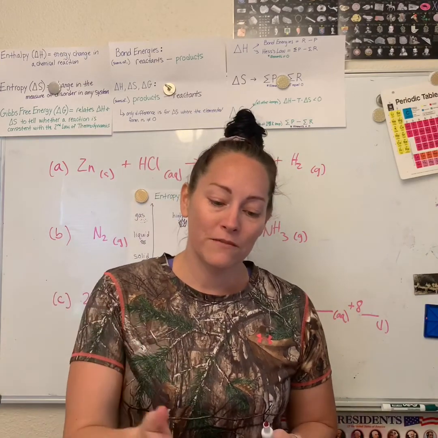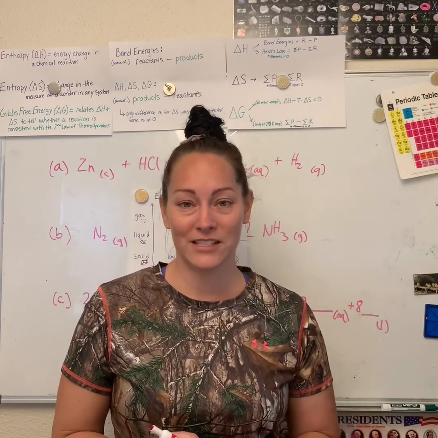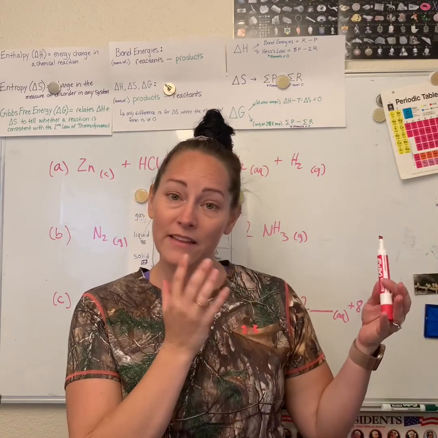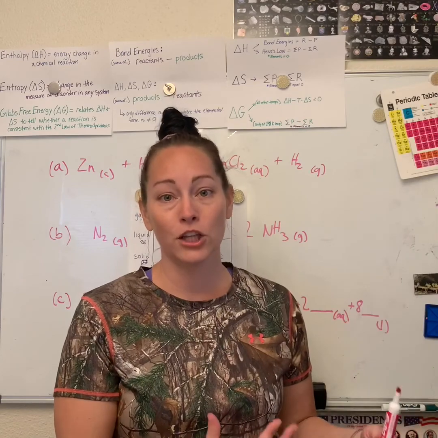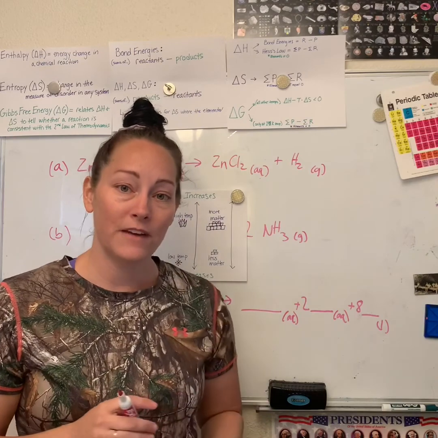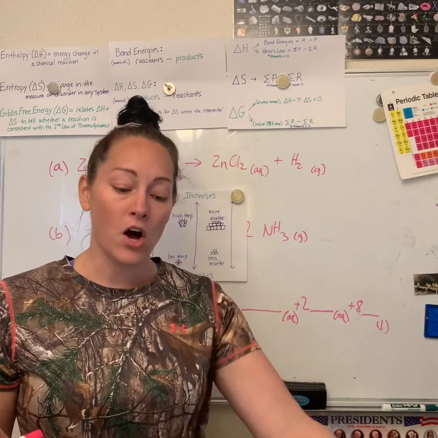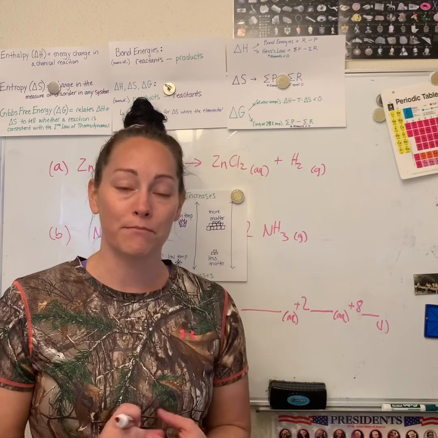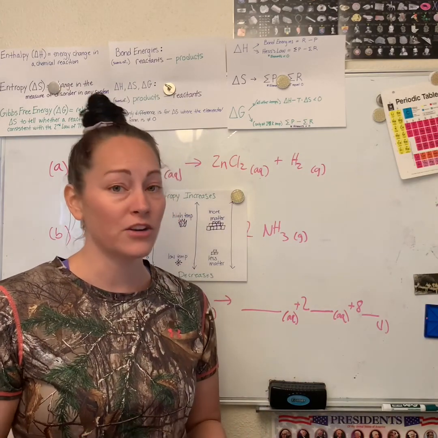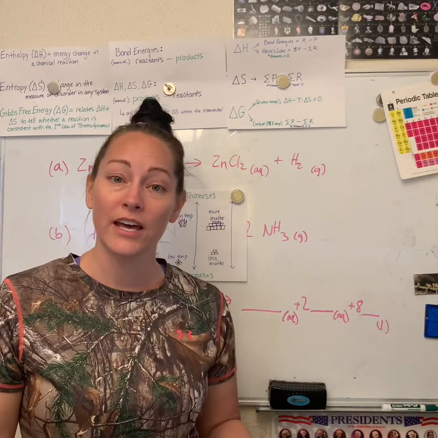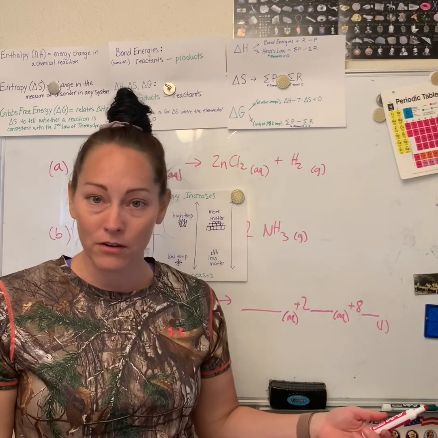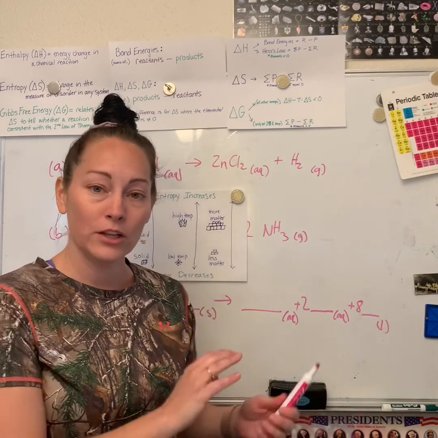In figure 13.3, they give you an example of a vase with flowers sitting on a mantle. They say it's in a state of low entropy, low disorder. Everything's ordered. It's where it should be. Well, what happens if the vase, by some means, falls to the floor and crashes and breaks? The flowers are everywhere. The pieces are everywhere. We would say that's in a state of high entropy, high disorder. It went from an ordered state, what it should be, and all of a sudden it's a mess. It's broken. There's pieces. So it went from a low state to a high state.